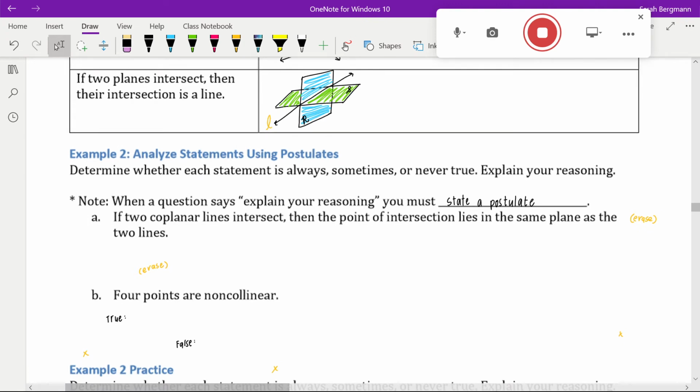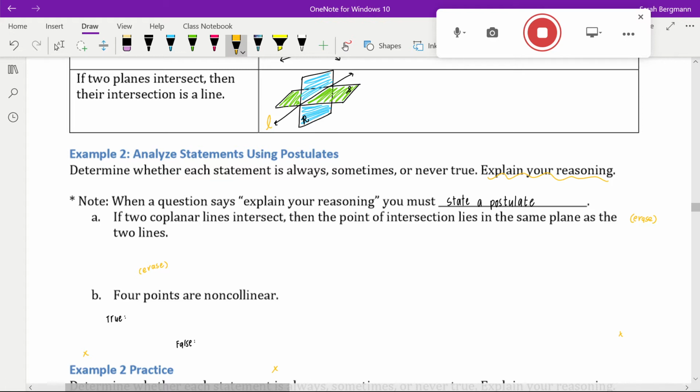So it says, determine whether each statement is always, sometimes, or never true. Explain your reasoning. And note that when a question says explain your reasoning, you always have to state one of these postulates. So that's why it's really important that you have them and know them in your head. Part A, if 2 coplanar lines intersect, then the point of intersection lies in the same plane as the 2 lines.